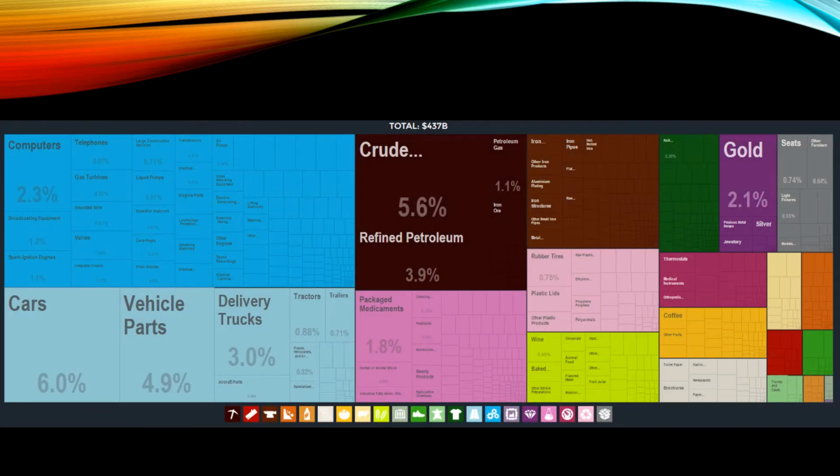In 2013, Canada imported $437 billion, making it the 12th largest importer in the world. During the last 5 years, the imports of Canada have increased at an annualized rate of 2.5%, from $385 billion in 2008 to $437 billion in 2013. The most recent imports are led by cars, which represent 5.98% of the total imports of Canada, followed by crude petroleum, which accounts for 5.57%.